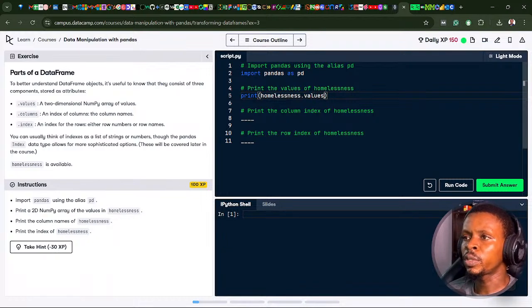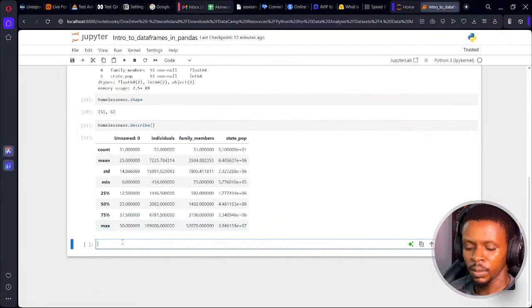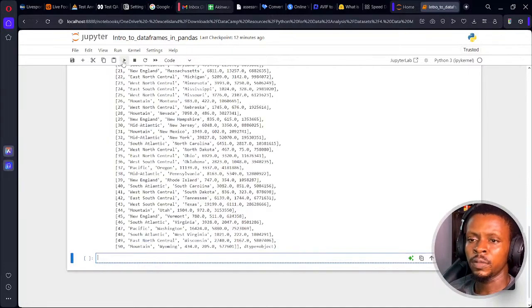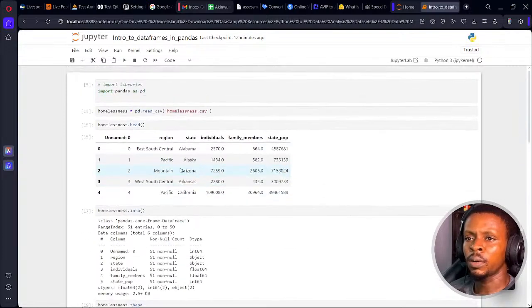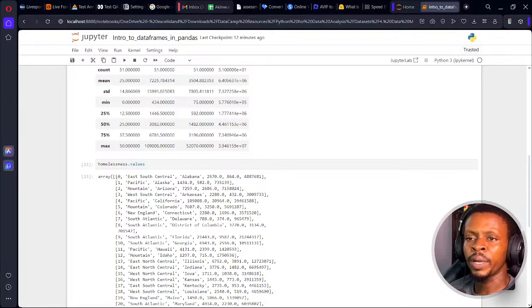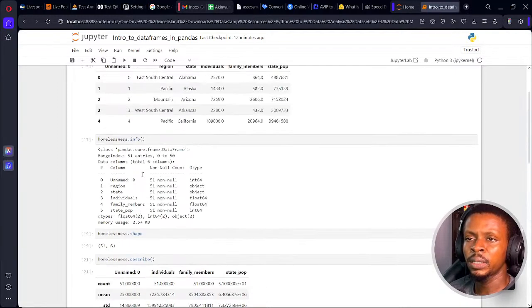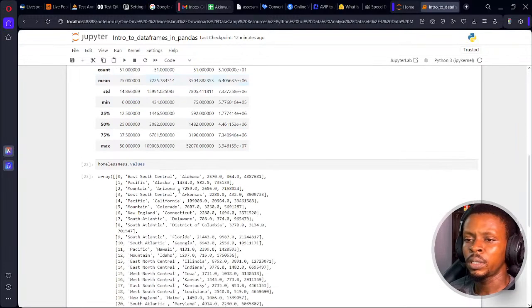Let's see. I'll just make use of it first in my Jupyter notebook here. Let's see the values. So it's just printing this column for us, but this time it is printing as a 2D NumPy array. You can see row 1 is East South Central, Alabama. The individual is 2,000, the family member is just 864, and the state population is 4887681. So that's what it's doing.